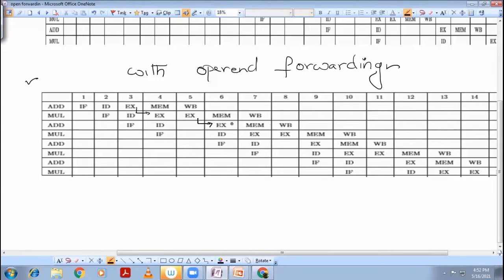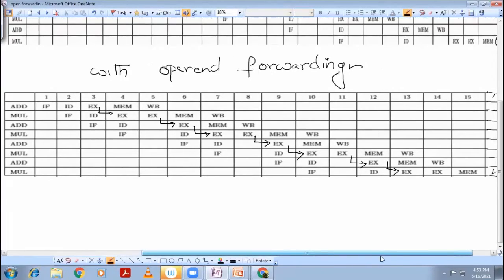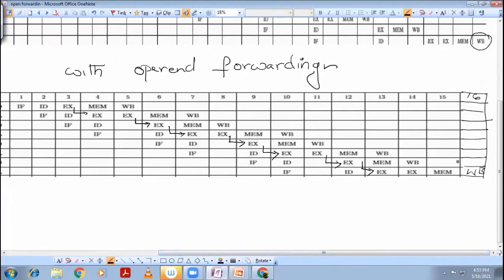Right after the 6th clock cycle, it computes the operand for the next instruction. From here to here, operand is forwarded. Here to here, operand has got forwarded. From here to here, operand has got forwarded. So the total number of clock cycles consumed with this approach is a total of 16.